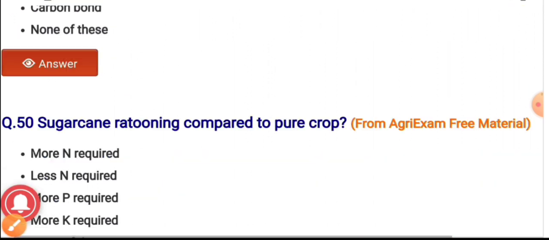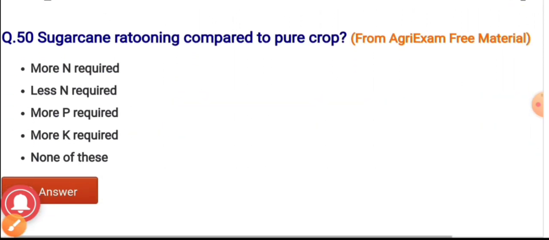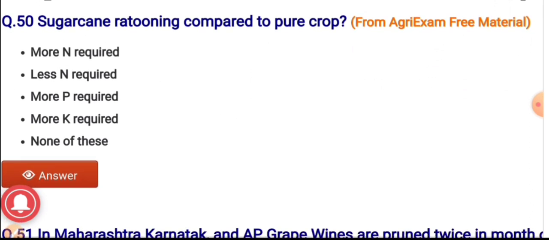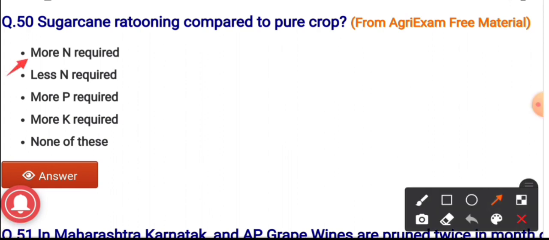Question number 50. Sugarcane ratooning compared to pure crop. The options are more nitrogen is required, less nitrogen required, more potassium, more calcium, none of these. The correct answer is more nitrogen is required.